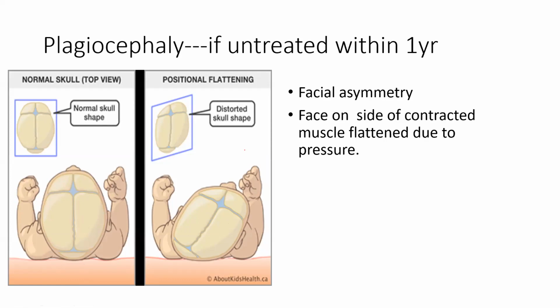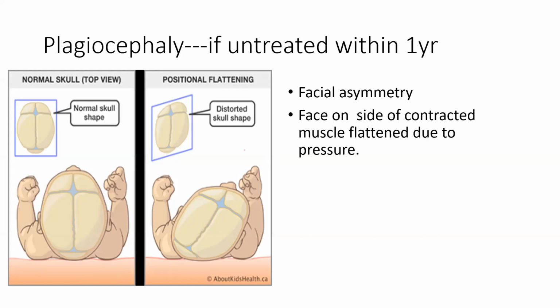Even there is also a facial asymmetry, okay. So there is a facial asymmetry and head का भी asymmetry होता है, which is known as plagiocephaly, okay. So within the first year, if you don't treat torticollis, this will happen as plagiocephaly. Once there is a facial asymmetry, it is very difficult to correct it, okay. So plagiocephaly is where there is a facial asymmetry.